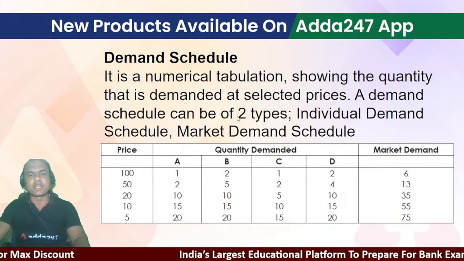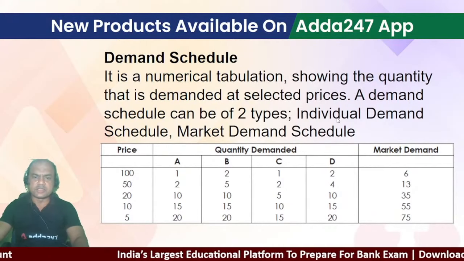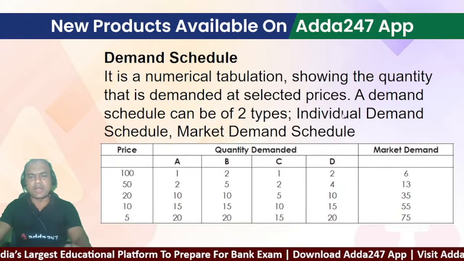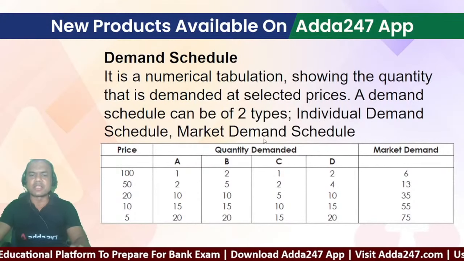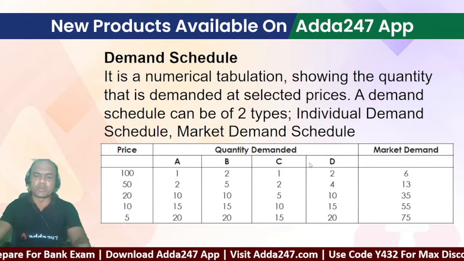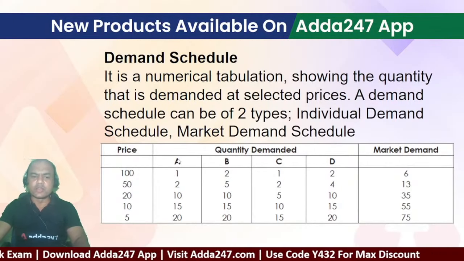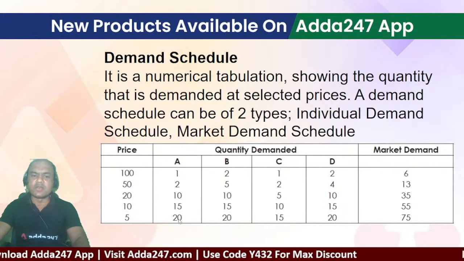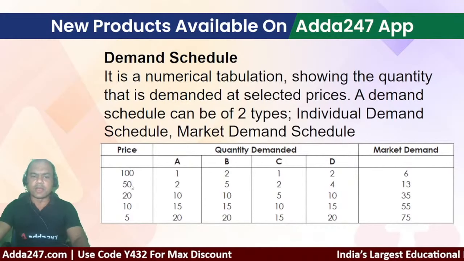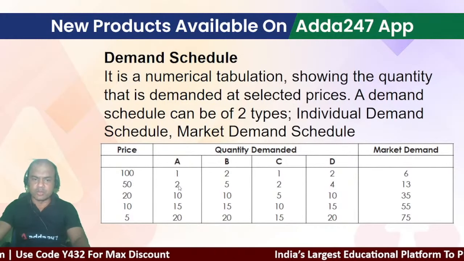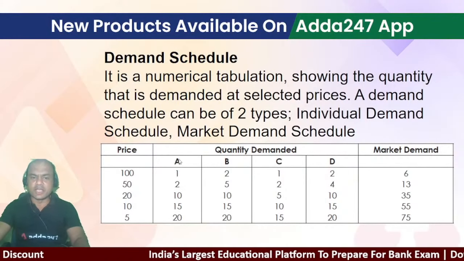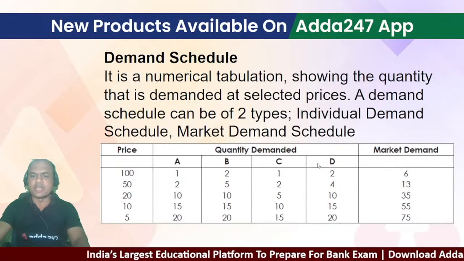A demand schedule can be of two types: individual demand schedule and market demand schedule. Now we are in CAIIB, we need not go into that much detail of individual and market. I'll just give you in short. See this. There are 4 families A, B, C, D, and the schedule of each one is given. This is known as the individual demand schedule. Means at the price of 100, A will buy 1 quantity. At the price of 50, A will buy 2 quantity of some other product, right? So A is individual, B is individual, C and D all are individual.